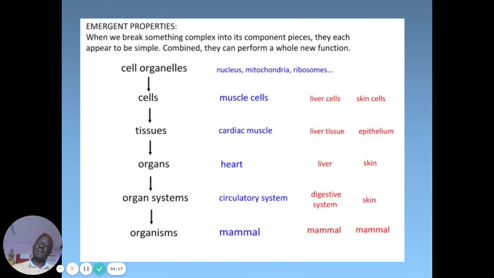So this came as an emergent property to overcome the overwhelming workload that would fall on one cell. Here we have cells organized according to levels so as to suit different functions. Cells go to tissues, then to organs, organ systems, and an organism.